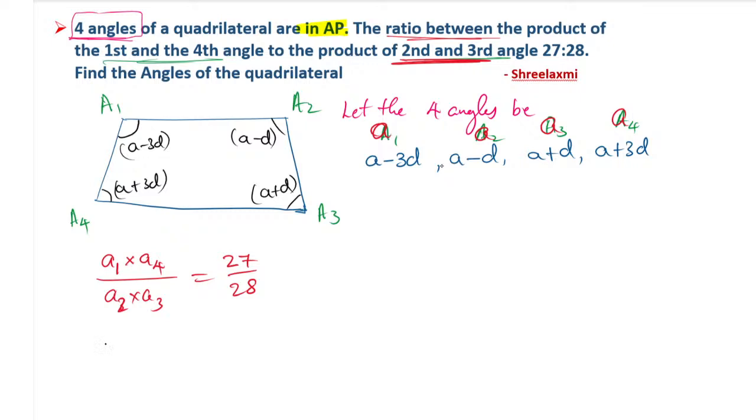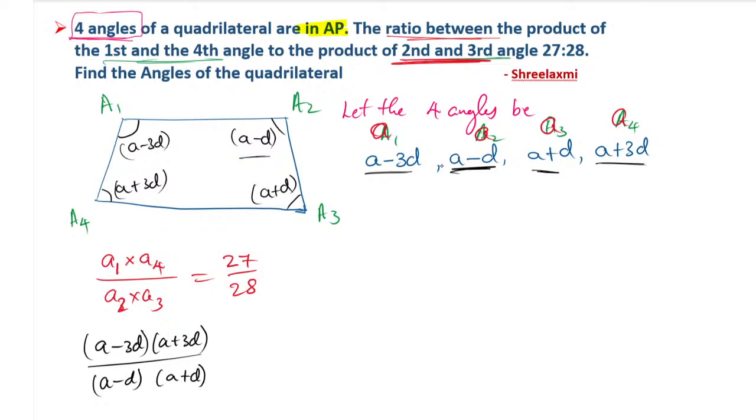A1 refers to a minus 3d, the first term, and the fourth term is a plus 3d, multiplication. Similarly A2 is a minus d, and A3 is a plus d. So that will be equal to 27 by 28.